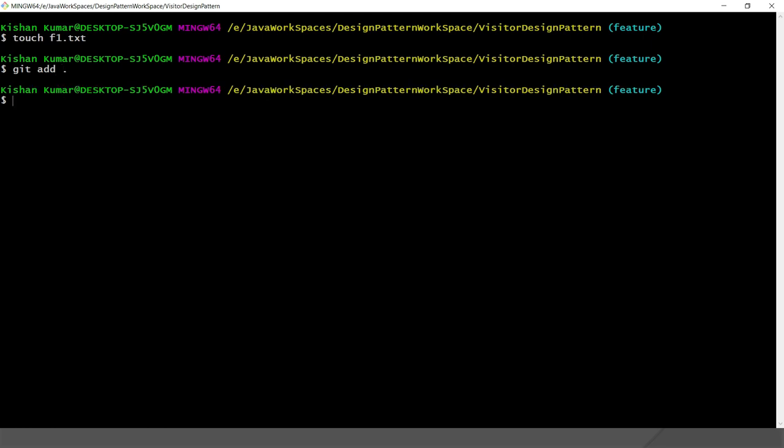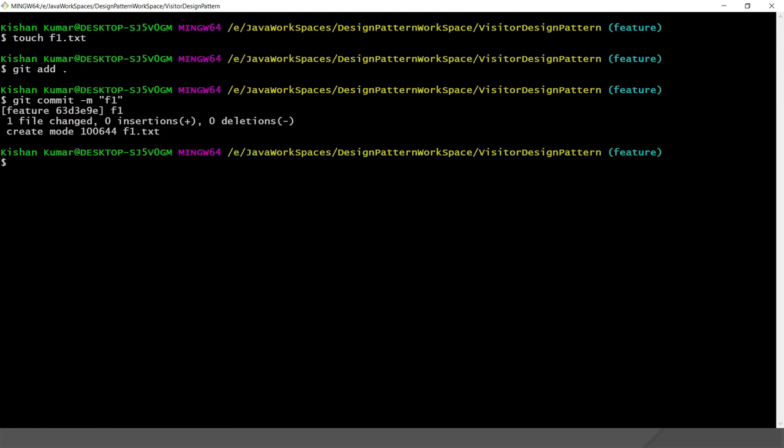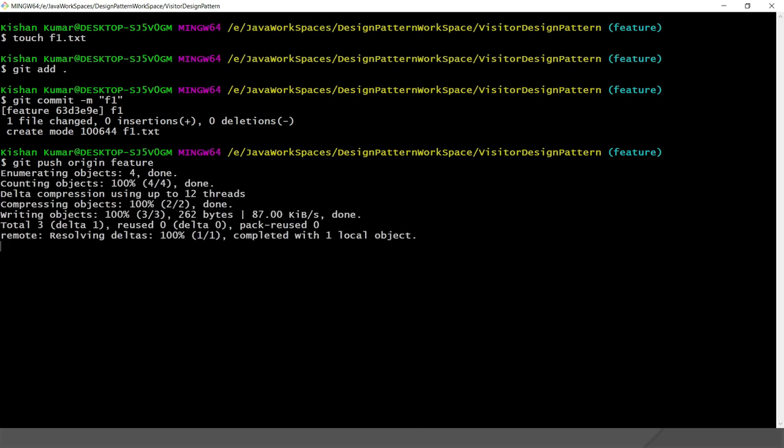Now I'm going to commit this file into our local repository, and for that we have the command git commit -m and the commit message. So I'm putting the message f1, that's it, and I need to push this change to the remote repository. So I'm going to specify the command git push origin feature. This will push my changes into the remote repository so that other people can pull these changes, right?